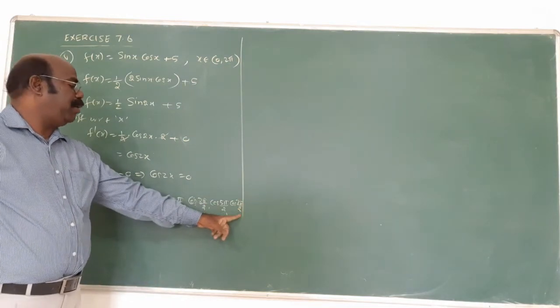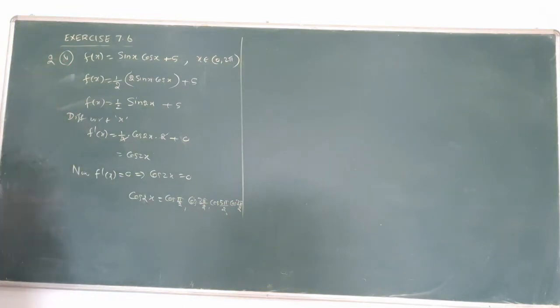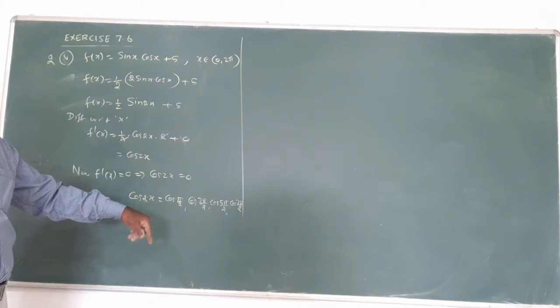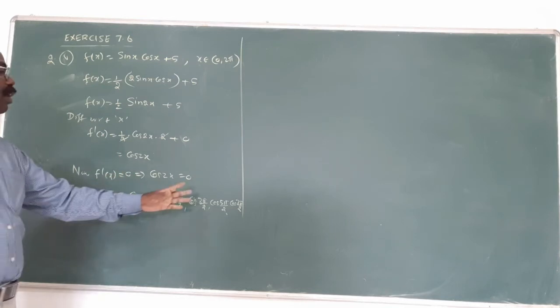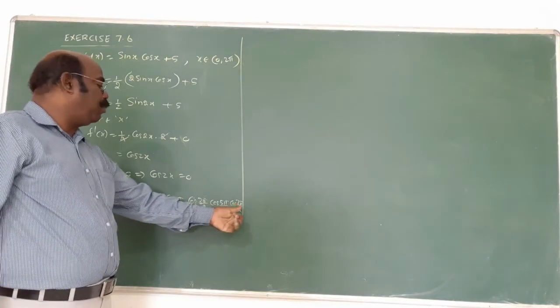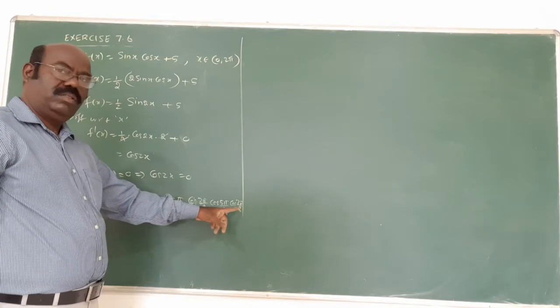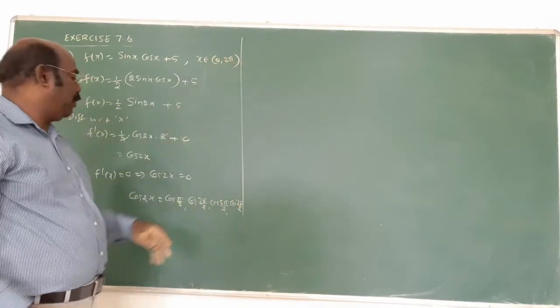Next one, pi by 90, 90 into 7. 90 into 7 is what? 630, no? And also here 2x is there, divided by 2. Am I right? 630 divided by 2, 315. That's why you take the values up to 7 pi by 2. This is 0, this is 0, this is 0, this is 0. More than that will come, but that is not possible because up to 2 pi only is given.